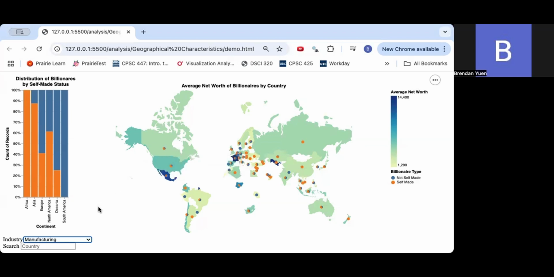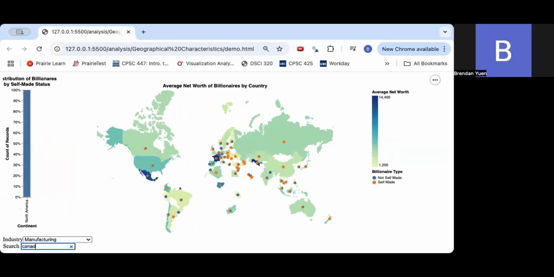So next, let's move on to the search feature. If we wanted to see an unaggregated view of the country, we can search the country here. So let's say we wanted to search the specifics of Canadian billionaires within manufacturing. We can say Canada, and it will update the bar chart and show that 100% are not self-made. And if we hover over it, we can see the exact count of 2 Canadian non-self-made billionaires.